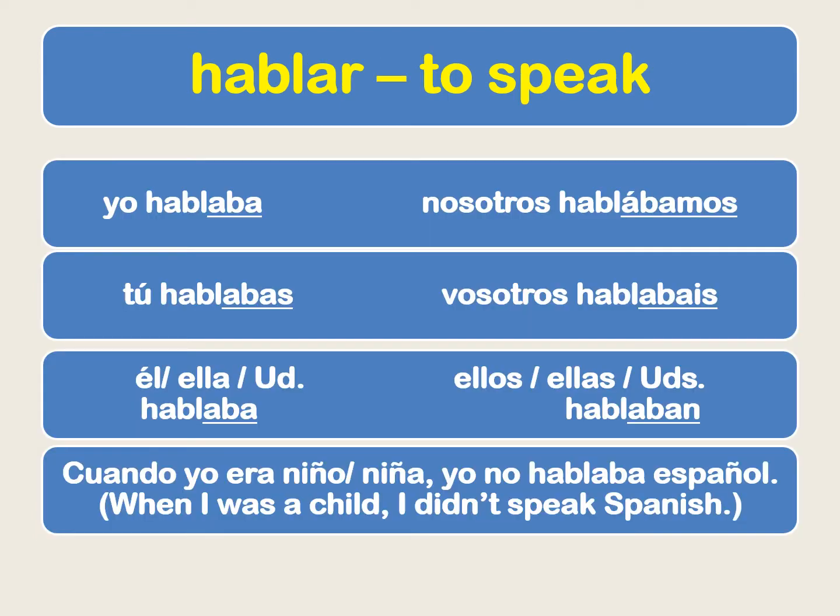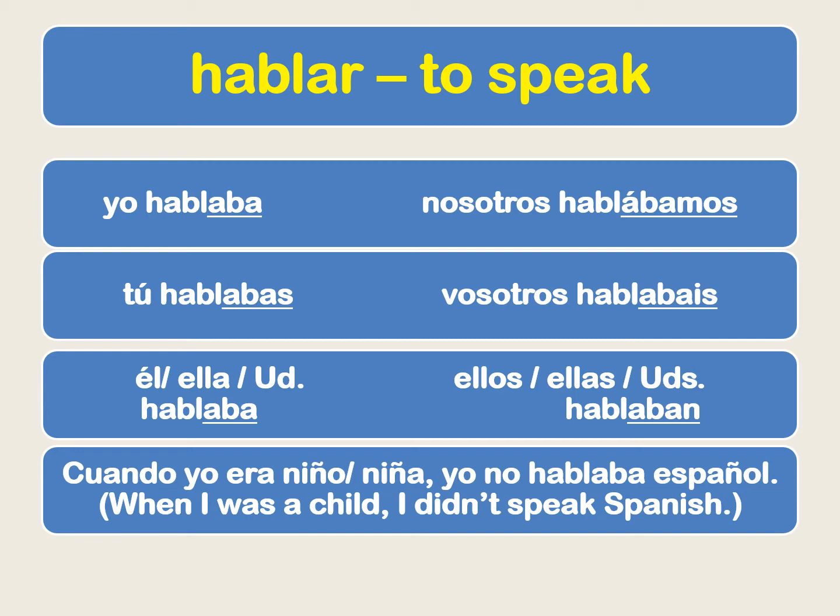Alright, let's take a look at how we conjugate AR verbs. So we're going to drop the ending, and that gives us our root, and then we're going to add the endings aba, abas, aba, ábamos, abais, aban. Yo hablaba, I spoke or was speaking. Tú hablabas. Él, usted hablaba. Nosotros hablábamos. Vosotros hablabais. Ellos, ustedes hablaban.